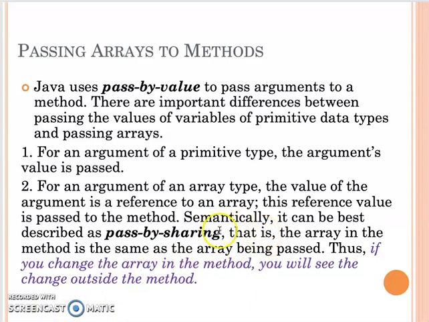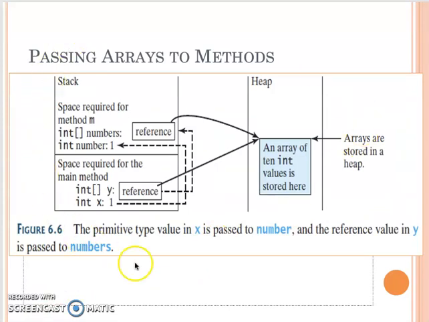After you pass in the array by reference, the array variable in the method will be the same as the array being passed. That's why if you change the array in the method, you will see the change outside the method. We can see the memory location from this example. In this example here, you see this one is the main function.